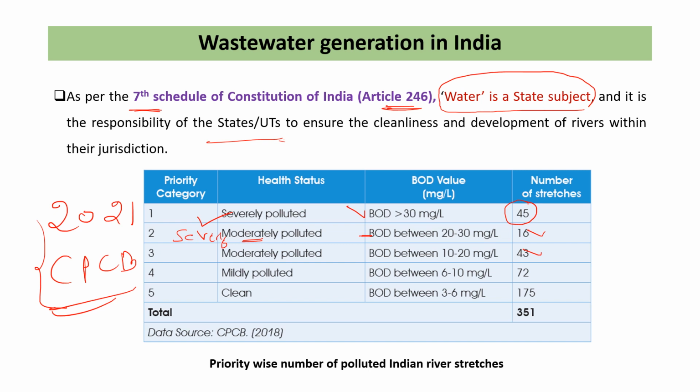The mildly polluted, with BOD from 6 to 10 milligram per liter, number 72. And the clean rivers, when the BOD is 3 to 6 milligram per liter, number 175. So this is the data from 2018 given by the CPCB.